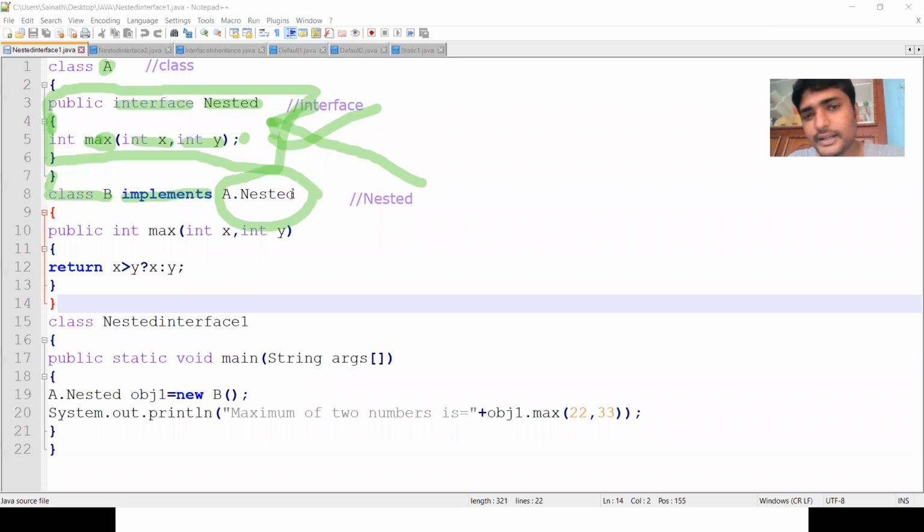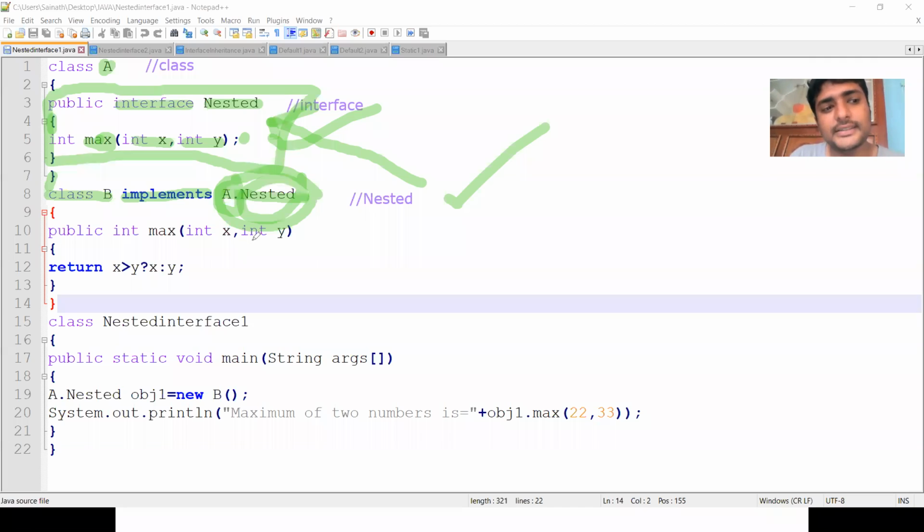So class name dot interface name. We have to use A dot nested. So the interface is called A dot nested. That means the interface exists in the class A. The dot is a separator. We can use the nested interface by using A dot nested, that means class name dot interface name. If you use interfaces, it means interface dot interface one dot interface two. This is how you can use the nested interfaces.